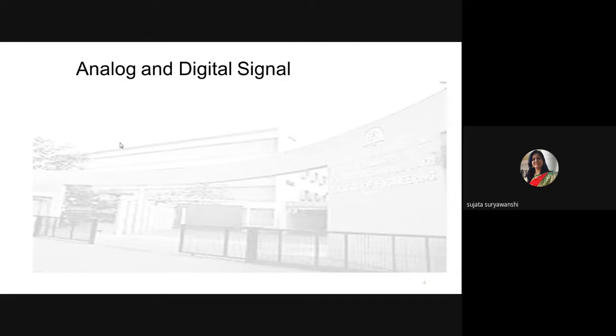If you want to send any information from one end to the other, you need to use a network. Through the network only you can send the data, and that data can be stored as an analog or digital signal. So we'll see about analog and digital signals.